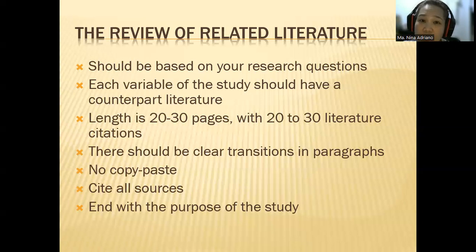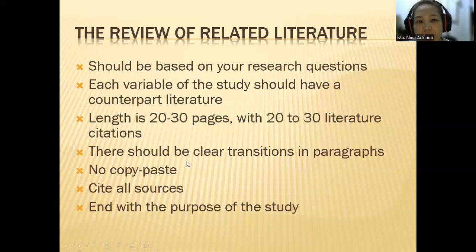And then you enter all studies about academic performance under that subheading. And then you enter all the related literature under online learning in that particular subheading. I hope you understand what I'm saying. Okay, this is just the general rule on how we write the review of related literature.